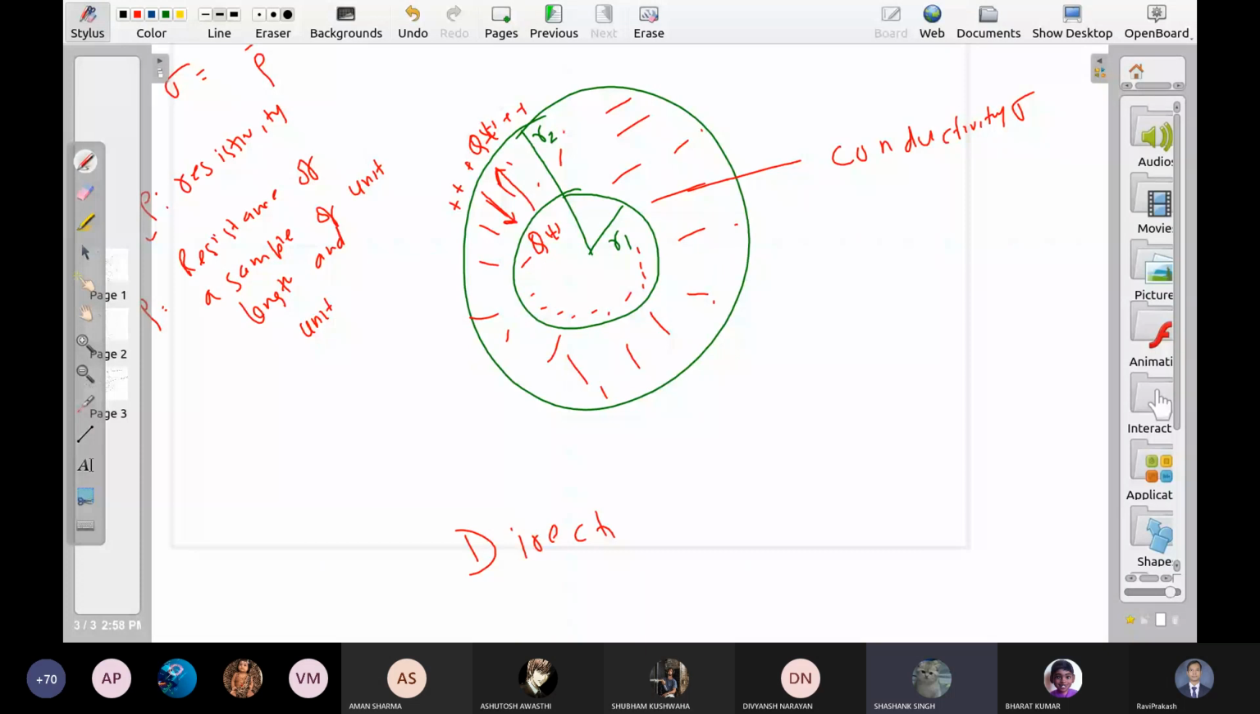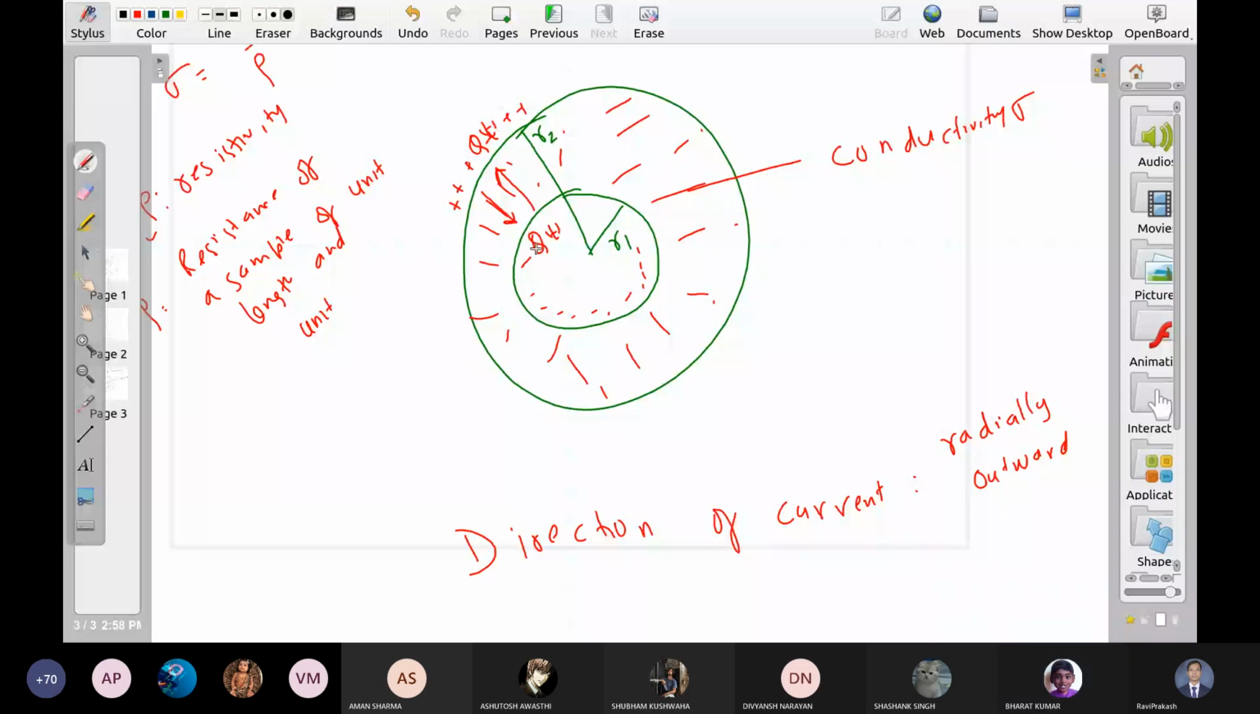Outer to inward. Outward. Direction of current is direction of positive charges. Sir, you said direction of negative charges is inward. See, the negative charge is increasing in the inner cell. Inner cell में negative charge बढ़ रहा है. Outer cell में positive charge बढ़ रहा है.